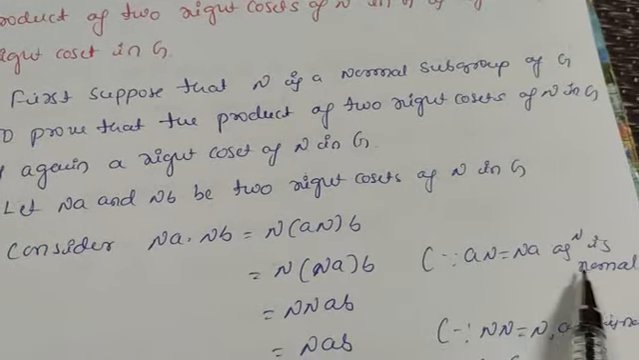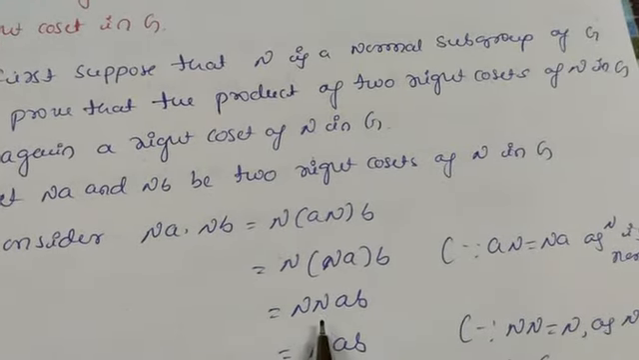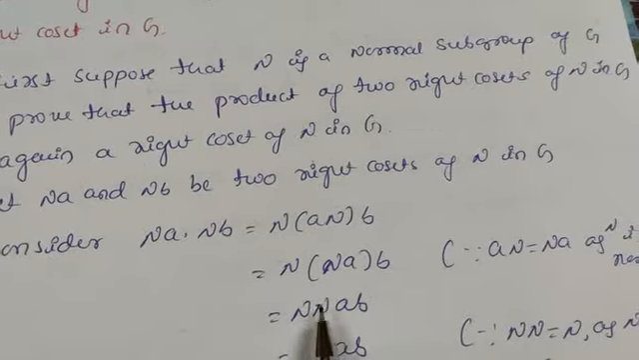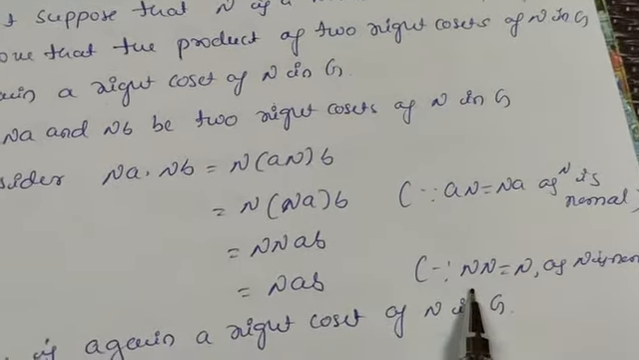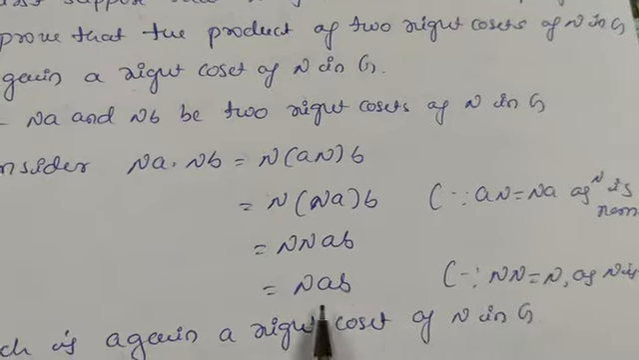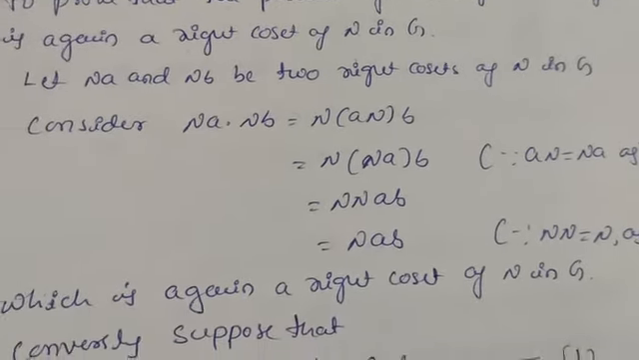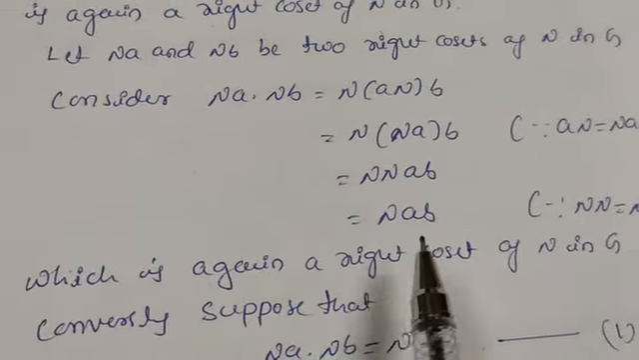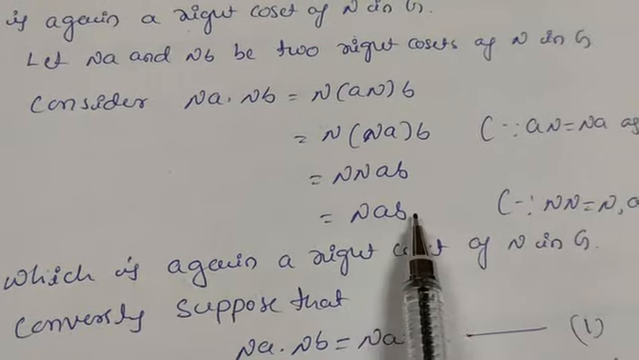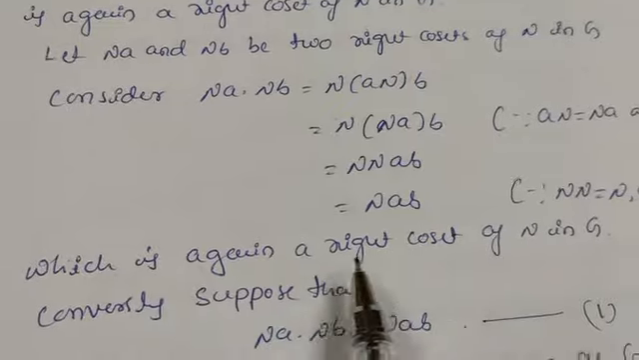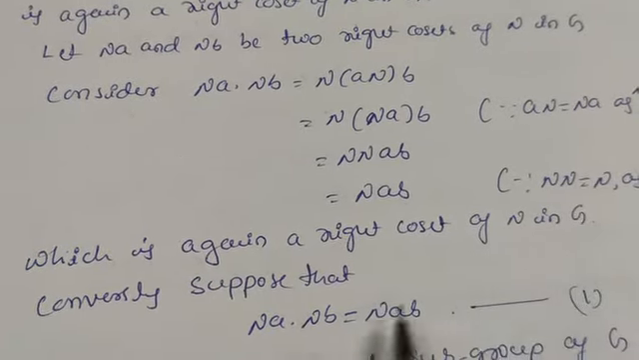So this is the property of a normal subgroup. We can open this bracket, and it is N into ab. Again we know one of the properties of a normal subgroup, N into N is equal to N. So this is N into ab. Since a and b are any elements, N into ab is again a right coset, which is a right coset of N in G.